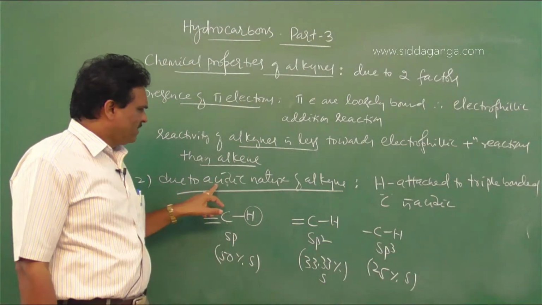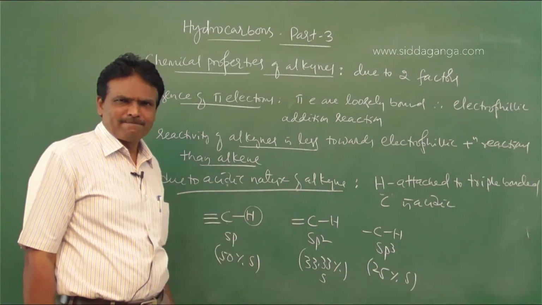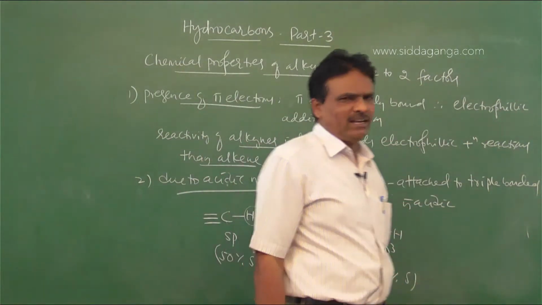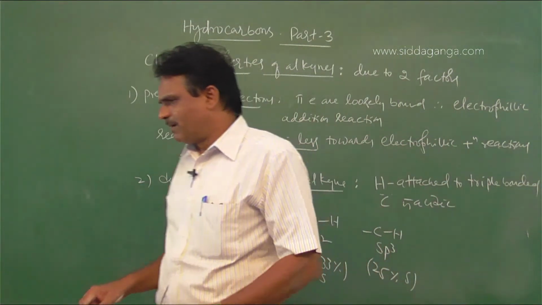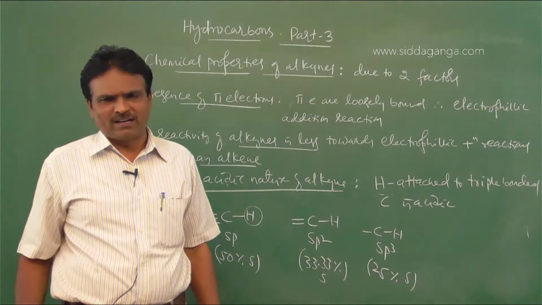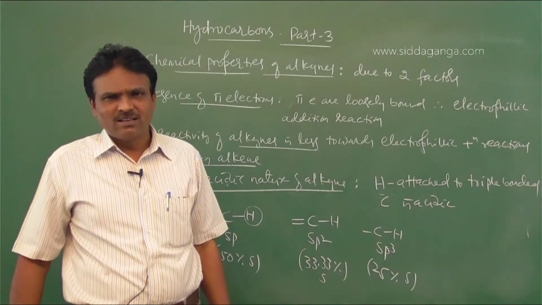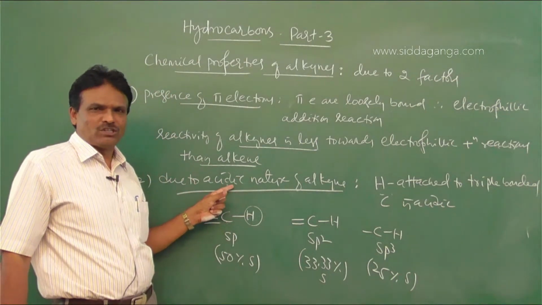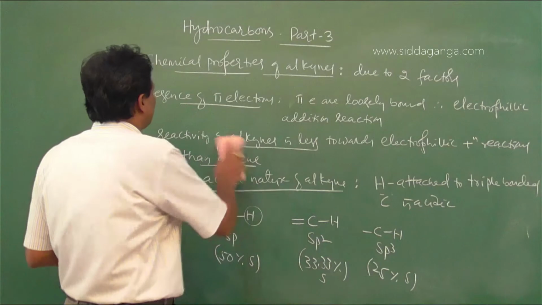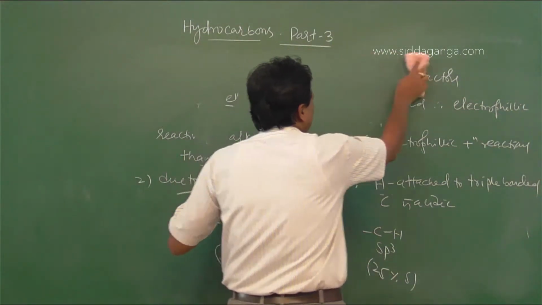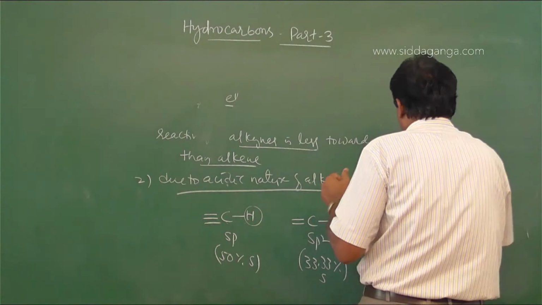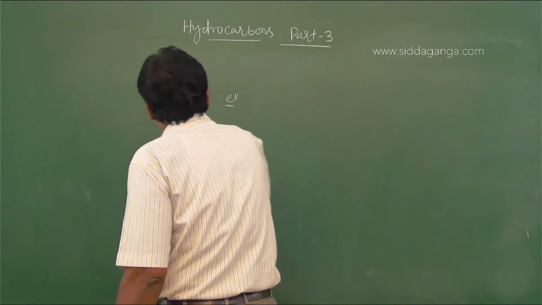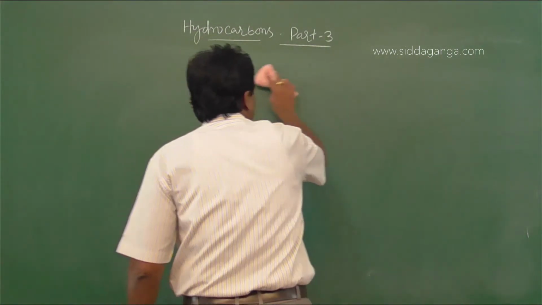Because of the acidic nature of hydrogen in alkynes and also the presence of pi electrons, the chemical reactivity of alkynes depends on two factors: the presence of pi electrons in the carbon-carbon triple bond and the presence of acidic hydrogen. Clear? So the first property is addition reactions. Because of the carbon-carbon triple bond, alkynes undergo addition reaction in two stages.